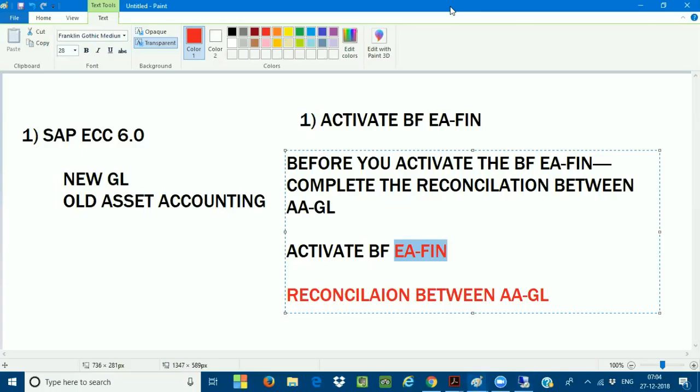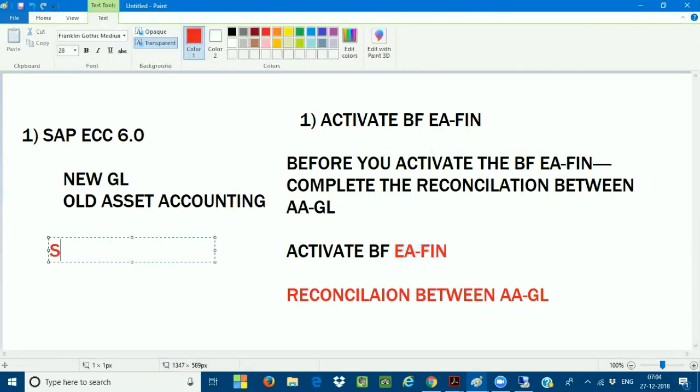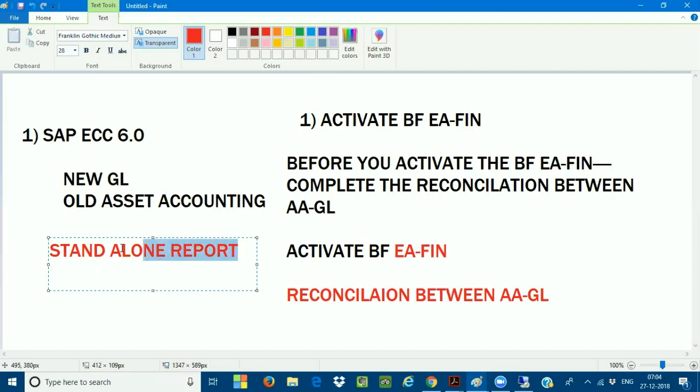Before the basis consultants start the system conversion, there is a concept called a standalone report. The basis people are going to execute this standalone report.